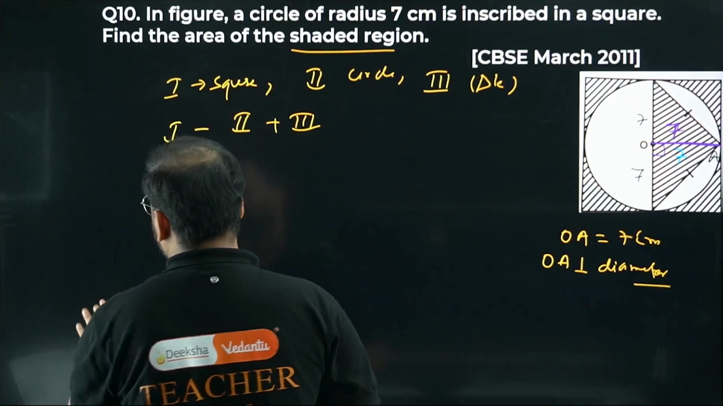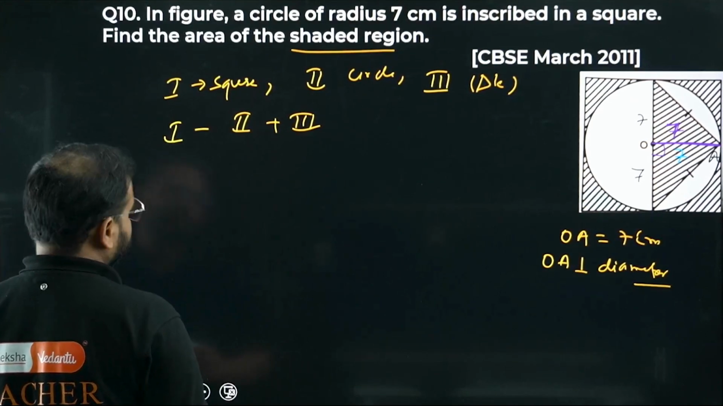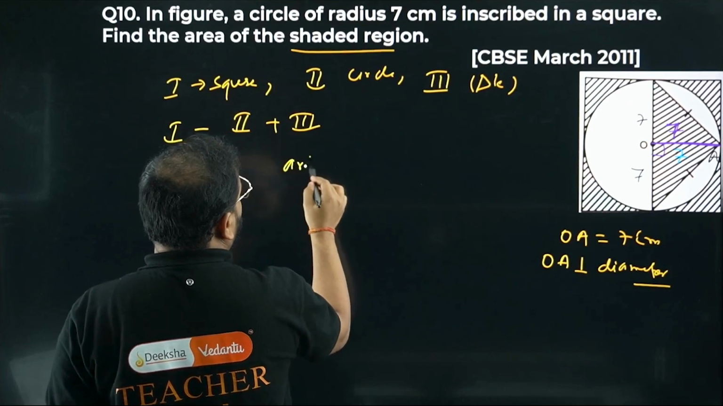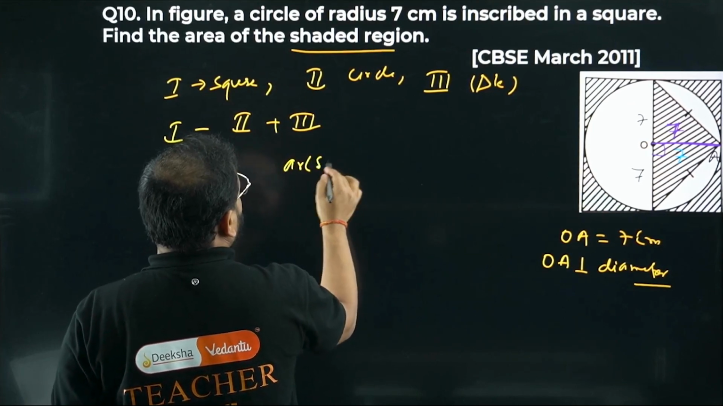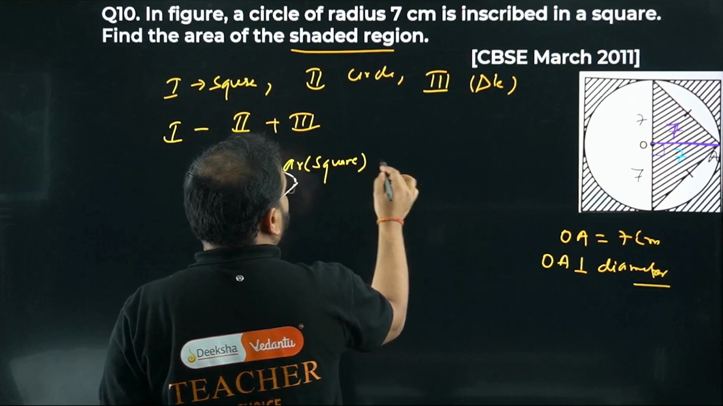Now check this out. I'll find each of the areas one by one. So first, the area of part 1, which is basically a square. Please check. What is that?